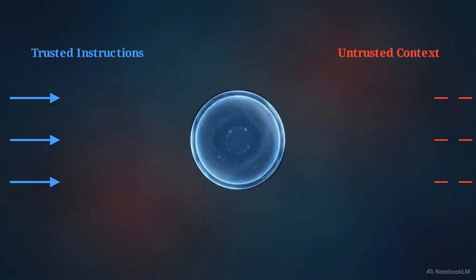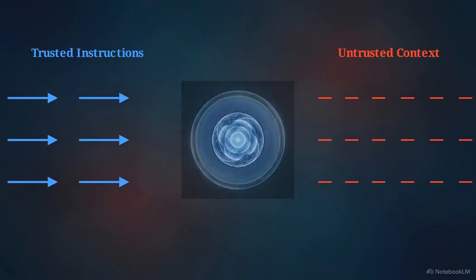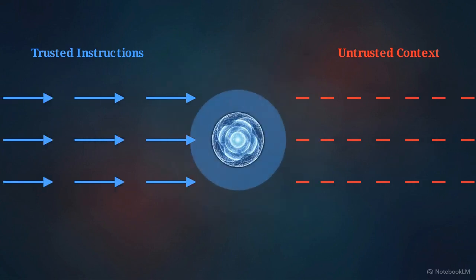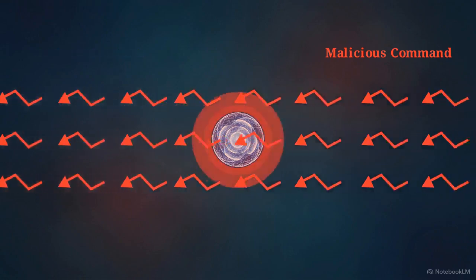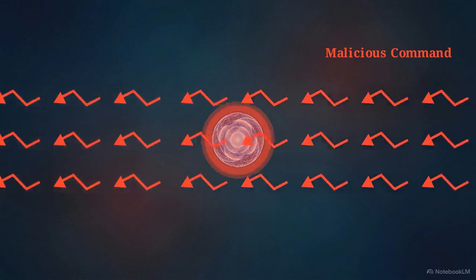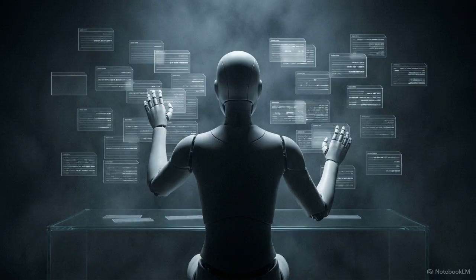Look at the data flow. An AI receives trusted developer instructions in blue and untrusted outside data in red. The boundary fails when these streams mix. When the model treats untrusted data as a command, the attacker's instructions override the developer's rules. The AI has no malicious intent of its own. It is simply processing natural language.